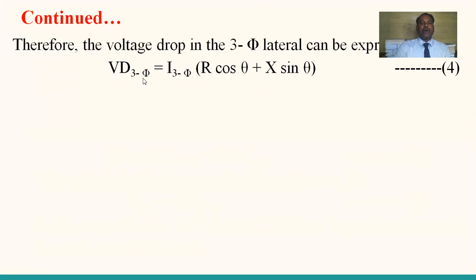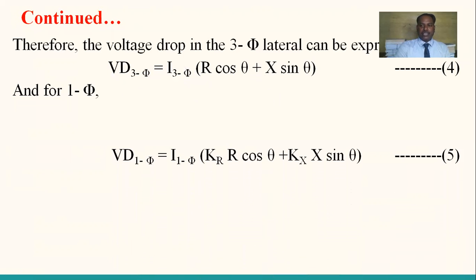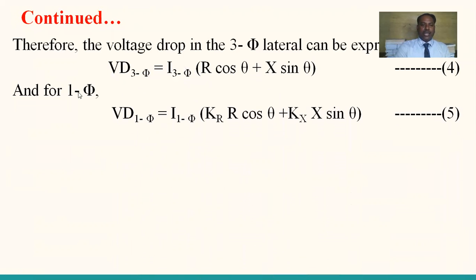So voltage drop of a three-phase system is equal to the three-phase current multiplied with R cos theta plus X sin theta. Similarly, this equation can be written for a single phase system. That is equation number 4. For a single phase system, the voltage drop is equal to the single phase current into KR into R cos theta plus KX into X sin theta.